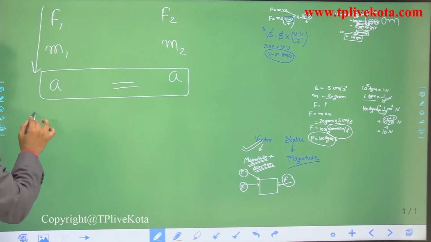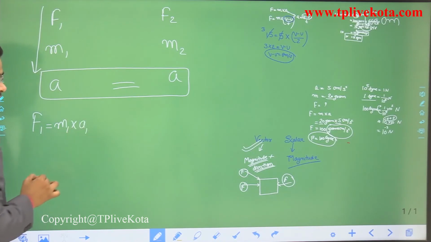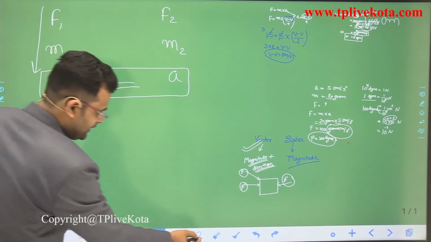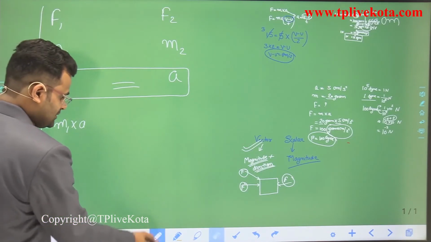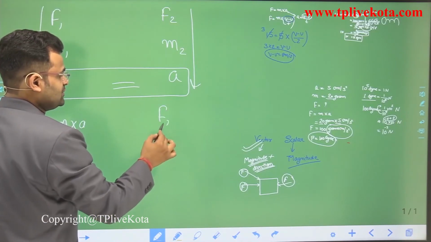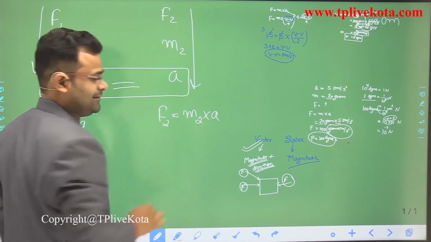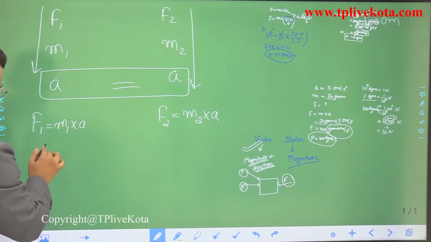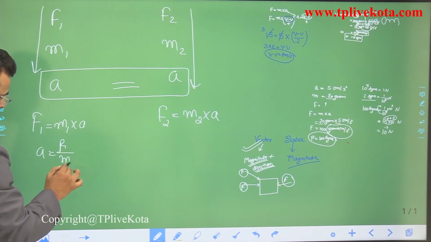So F1 is equal to m1 multiplied by a. Sorry, not a1, only a. F1 is equal to m1 into a. Similarly, make the second relation: F2 is equal to m2 multiplied by a. Correct? Find the acceleration in both relations. a is equal to F1 upon m1.